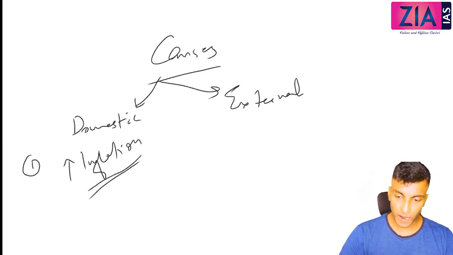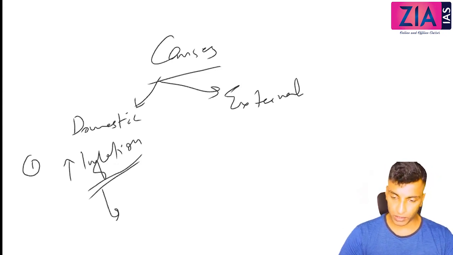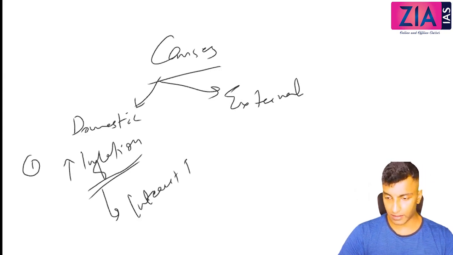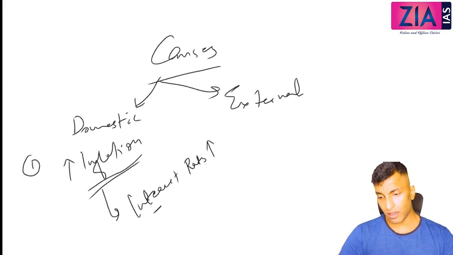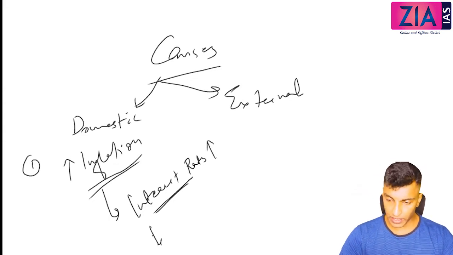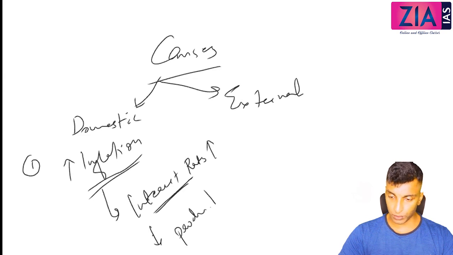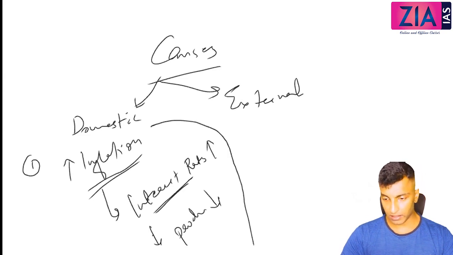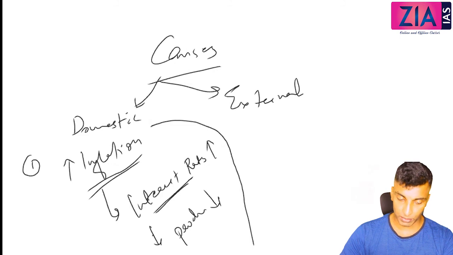Apart from that, because of inflation, what will happen? Because of inflation, the interest rates are high. Why? Because RBI will increase the interest rates, right, to control inflation. So interest rates are high. When the interest rates are high, investment will come down. So obviously, production is reduced during this time. Okay, that is one reason you can write domestic.